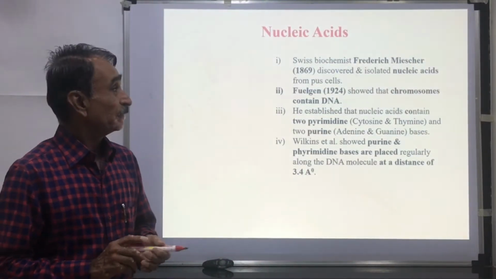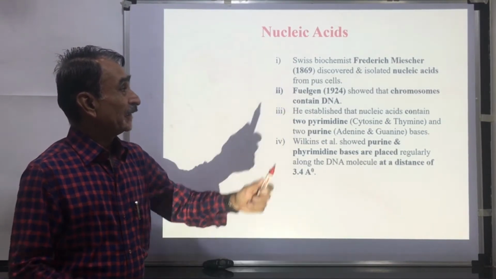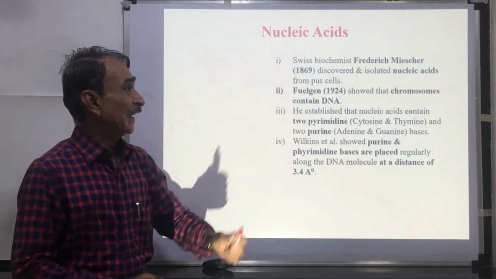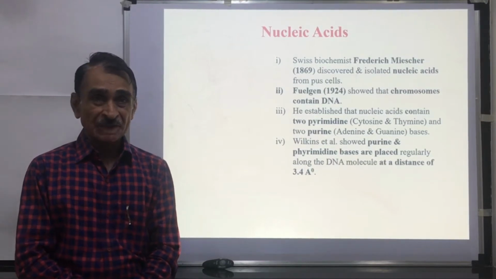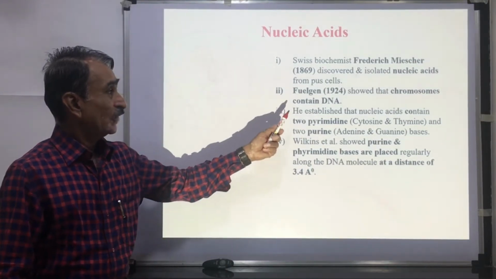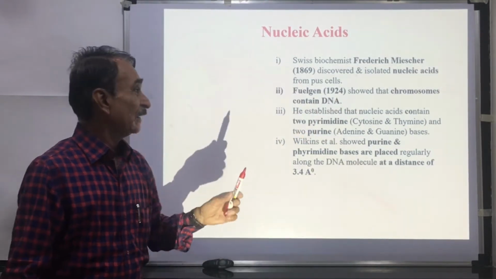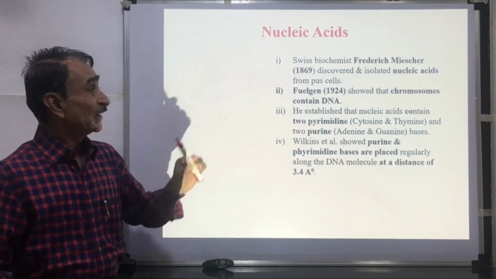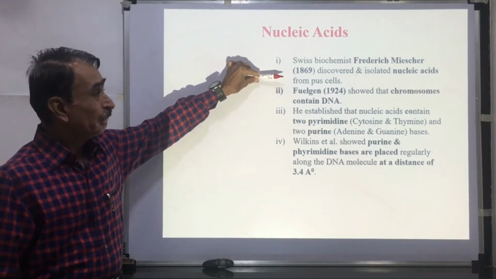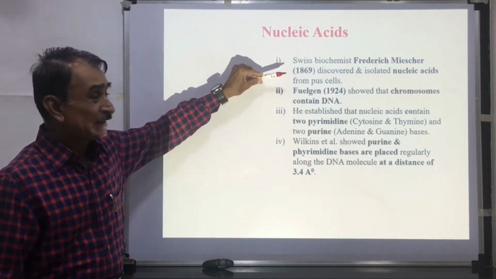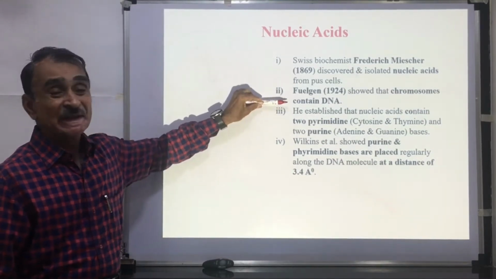Nucleic acids. These were discovered by Friedrich Miescher in 1869, who isolated these nucleic acids from pus cells. Then afterwards, Fulgen in the year 1924 showed that chromosomes contain DNA.